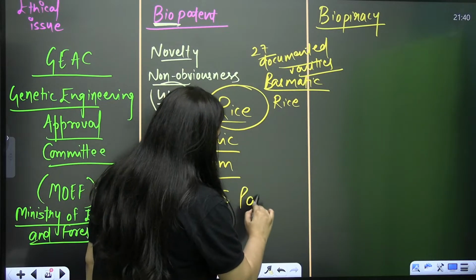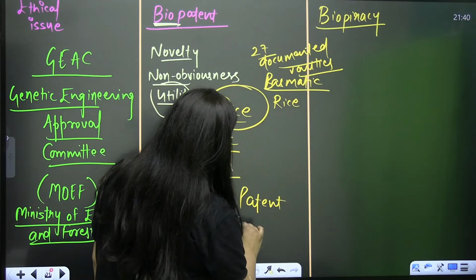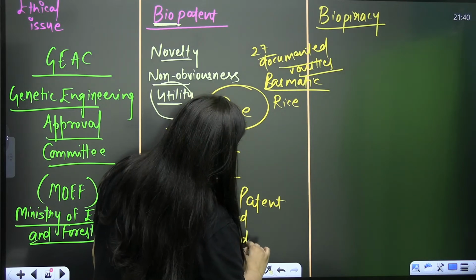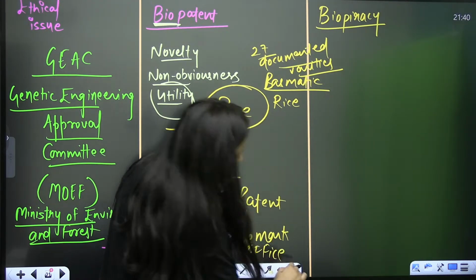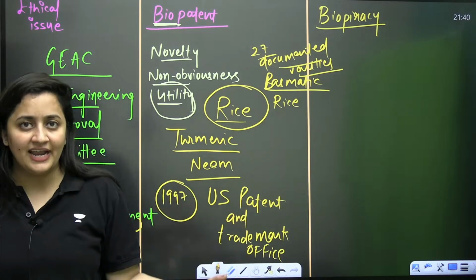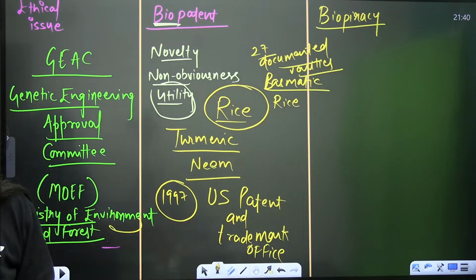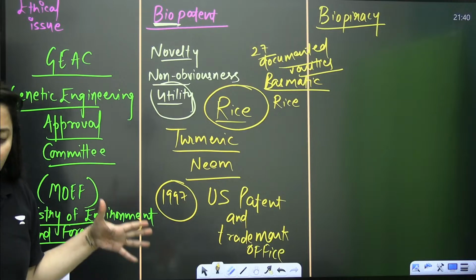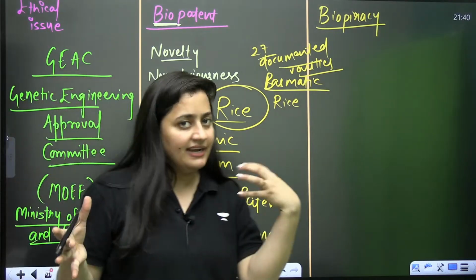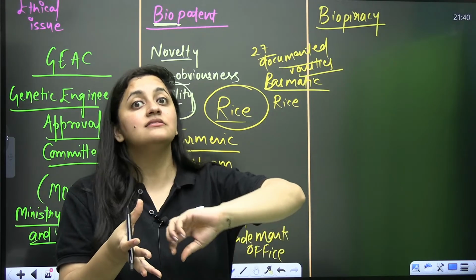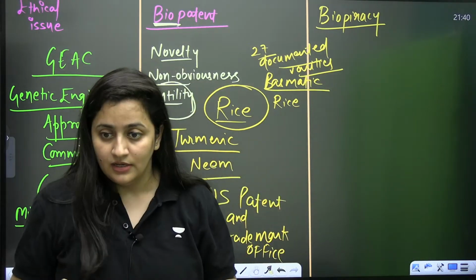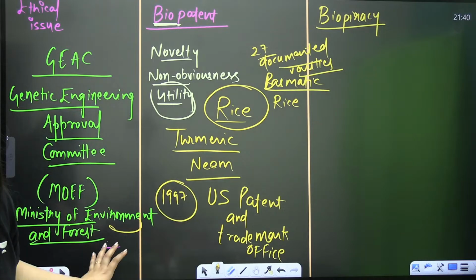What they did, they just hybridized the Indian basmati with a semi-dwarf variety, and claimed it as a novelty, that it is something new, which it is not.